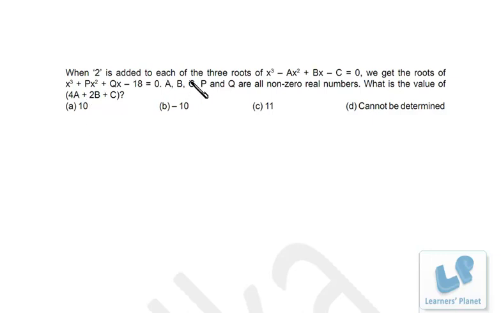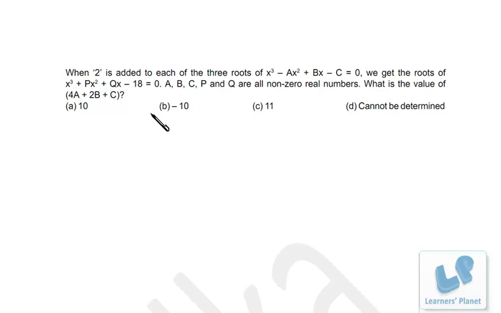When 2 is added to each of the three roots of this cubic equation, we get the roots of this equation. A, B, C, P, Q are non-zero real numbers. What is the value of 4A plus 2B plus C? The concept of the cubic equation must be clear over here, and you must be knowing that the constant term represents the product of the roots, right?